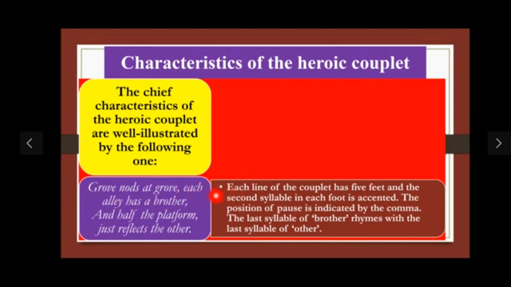So you can see the heroic couplet: in each line we have 5 feet and 10 syllables, and the pattern is unstressed and stressed. And these two lines rhyme together. You can see brother and other. Each line of the couplet has 5 feet and the second syllable in each foot is accented. The position of the pause is indicated by the comma. The last syllable of brother rhymes with the last syllable of other.